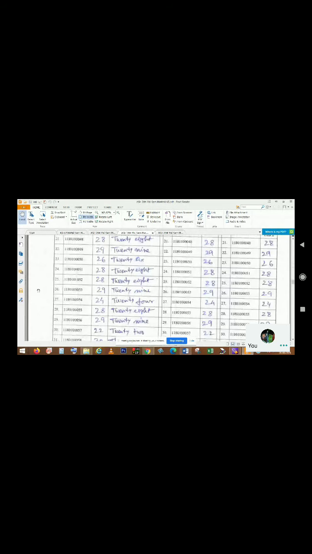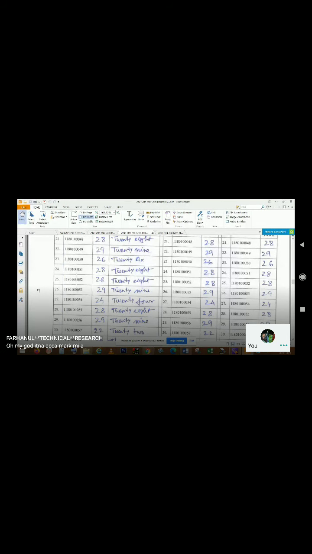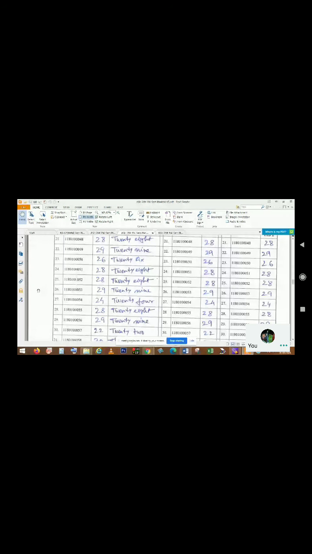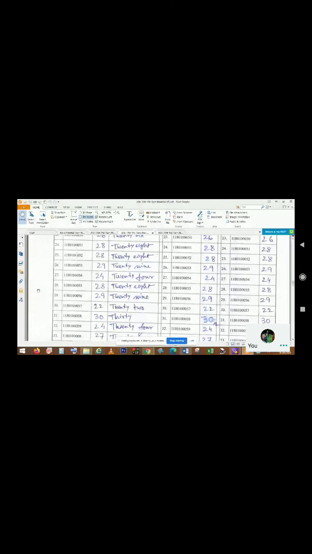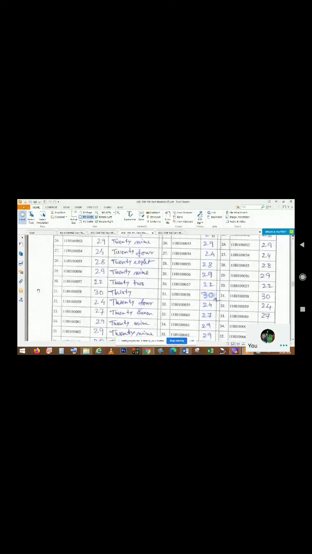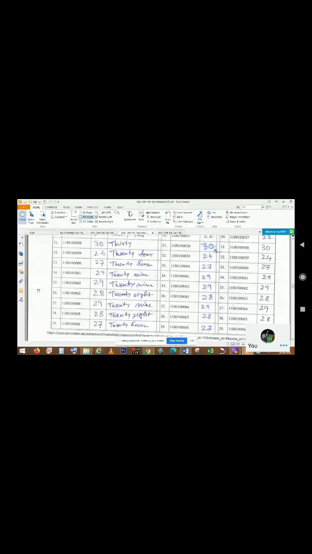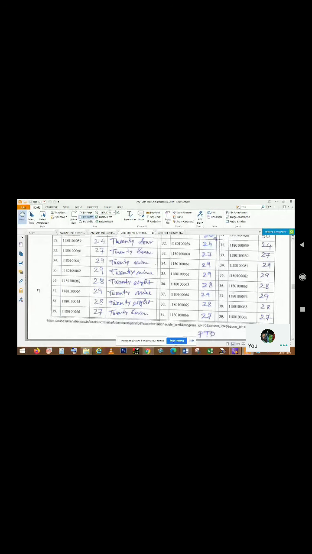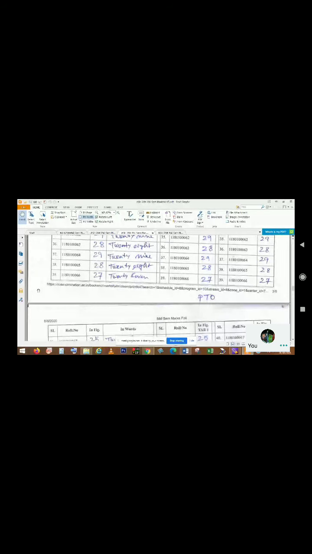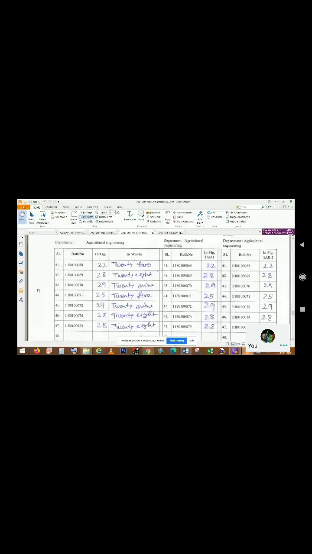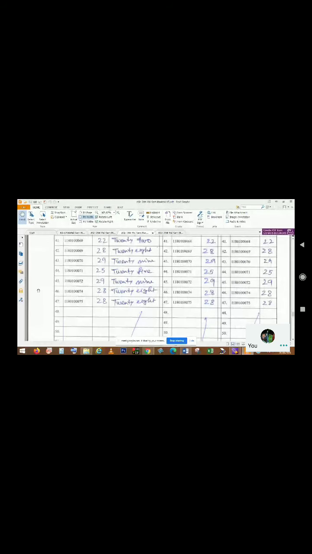Next, roll number 48: 28, roll number 49: 29, roll number 50: 26, roll number 51: 28, roll number 52: 28, roll number 53: 29, roll number 54: 24, roll number 55: 28, roll number 56: 29, roll number 57: 22, roll number 58: 30, roll number 59: 24, roll number 60: 27, roll number 61: 29, roll number 62: 29, roll number 63: 28, roll number 64: 29, roll number 65: 28, roll number 66: 27, roll number 67: 25, roll number 68: 22, roll number 69: 28, roll number 70: 29, roll number 71: 25, roll number 72: 29, roll number 74: 28, roll number 75: 28.